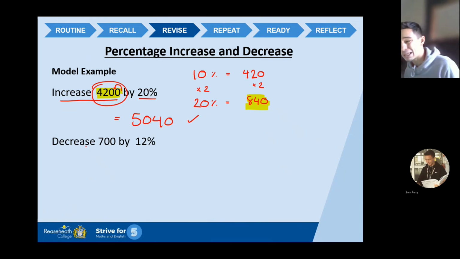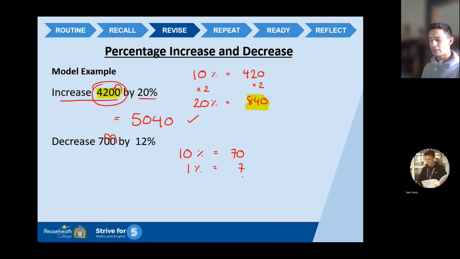Now I'm going to do the next one as well. So now you'll notice decrease. So straight away I'm thinking I'm going to have to take it off at the end, but we'll get to that point in a moment. So £700, I want 10% first. So move the decimal point one place across. 10% is 70. Now, 1% moves the decimal point two places across. So 1% is 7. Okay. So I've got a 10% block, I've got a 1% block. However, I want 2%. So what I'm going to do is take my 1% value and double it. So 2%